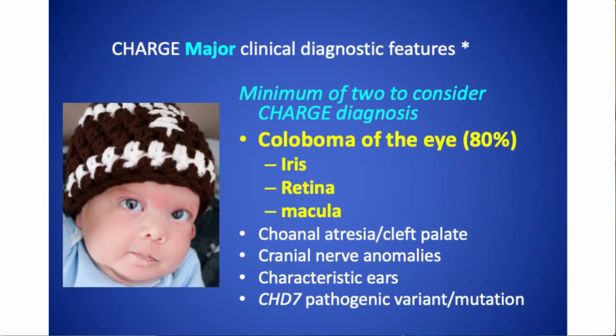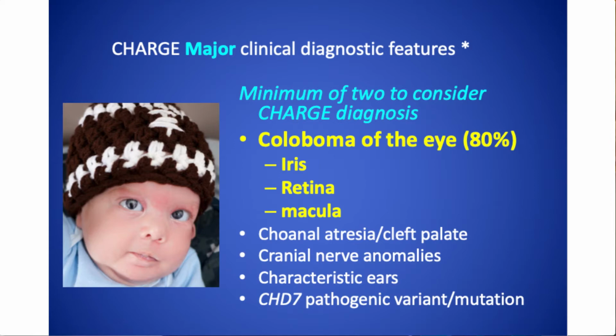I'm going to now go through some of the major features in much more detail. And you need to have at least 2 of the major features to have a definite diagnosis of CHARGE. And by the same token, if someone has any 2 of those features, they should be evaluated for possible CHARGE syndrome. The first of these features is coloboma of the eye, and about 80% of people with CHARGE have colobomas. This can be in the iris, the retina, or the macula.